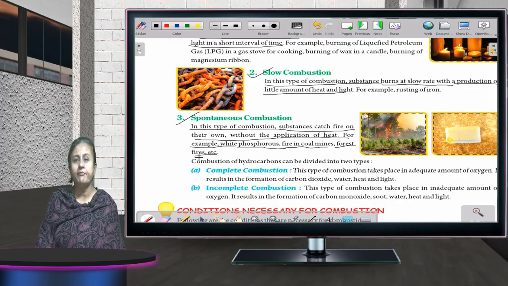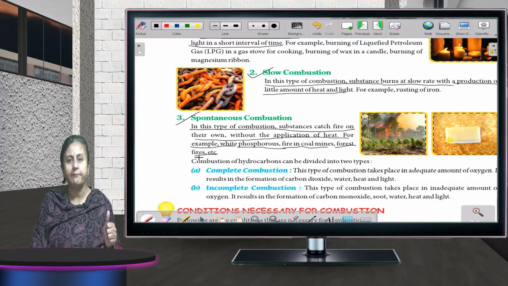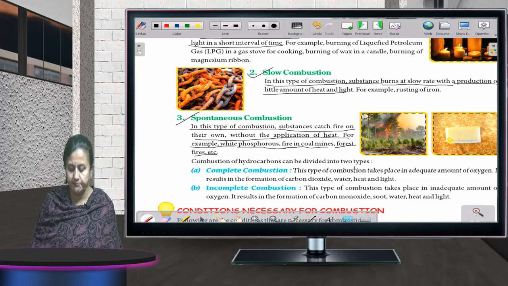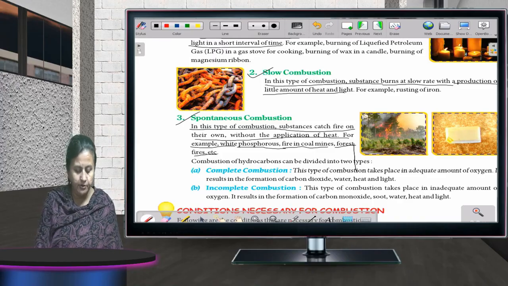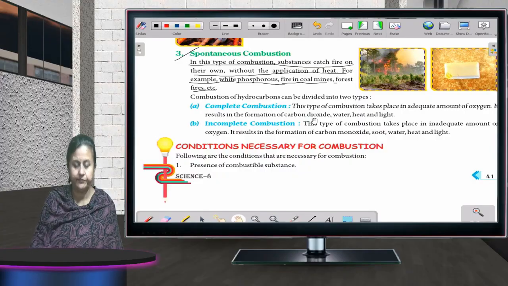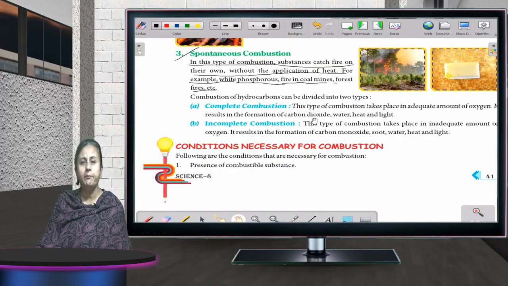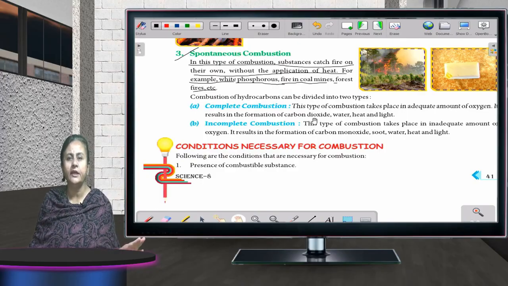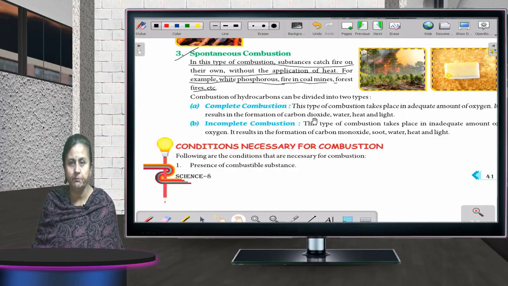Three types of combustion I have talked about. First is rapid, second is slow, and third is spontaneous. Now, what are the different conditions necessary for combustion, children? I'll tell you about this now. For combustion to take place, first and very important is presence of oxygen. In case the oxygen is not there in the air, no combustion would take place.